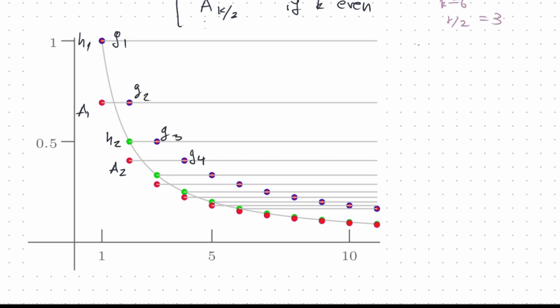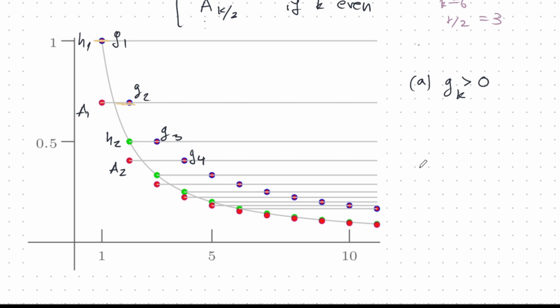So we see the horizontal lines, how it works. When G is odd, the horizontal line connects up with an H, with a term of the H series. And when G is even, the horizontal line connects up with a term of the A series, and so on. Okay, so now looking at this graph, I claim that G has the following properties.